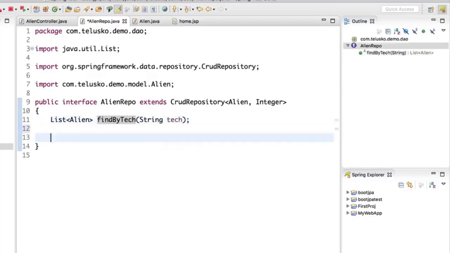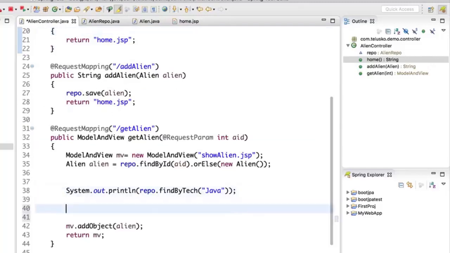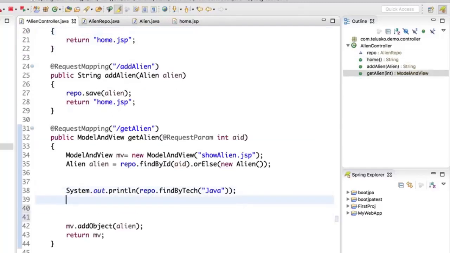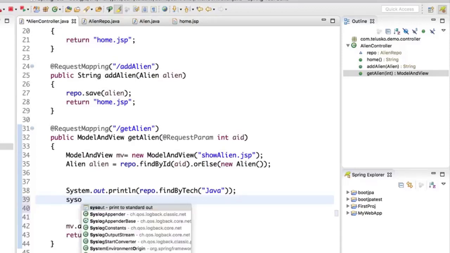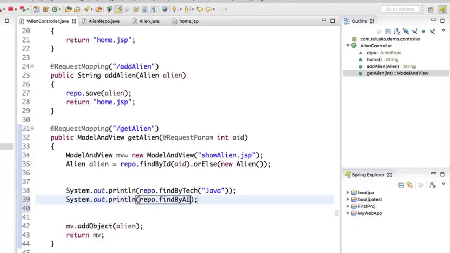Can I do something else? For example, let's say I want to fetch the alien based on AID. If I specify AID 102, I want all the aliens who have an AID more than 102. It's something like greater than, right? Can I do that? If I say System.out.println, I would say repo.findByAID.